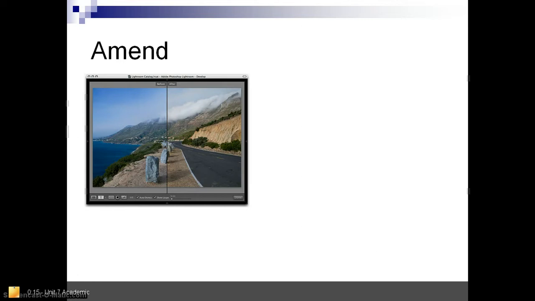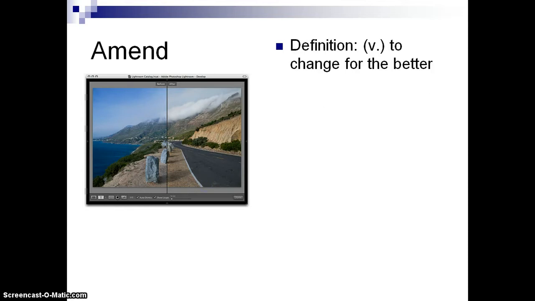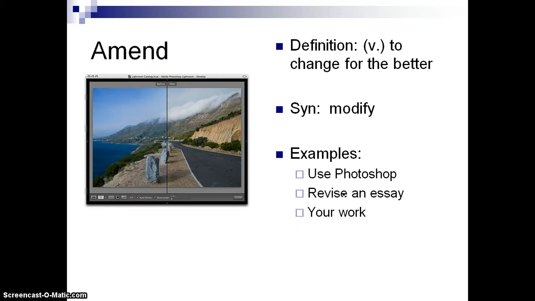An amend is when we change something, so you think about the amendments to the Constitution. They changed the Constitution, but they specifically change it for the better, because amend means to change for the better, to change with the hope of improving. If you look here, we've got a picture of a photo being photoshopped, and the idea of the Photoshop is to amend the picture, that is to change the picture for the better.